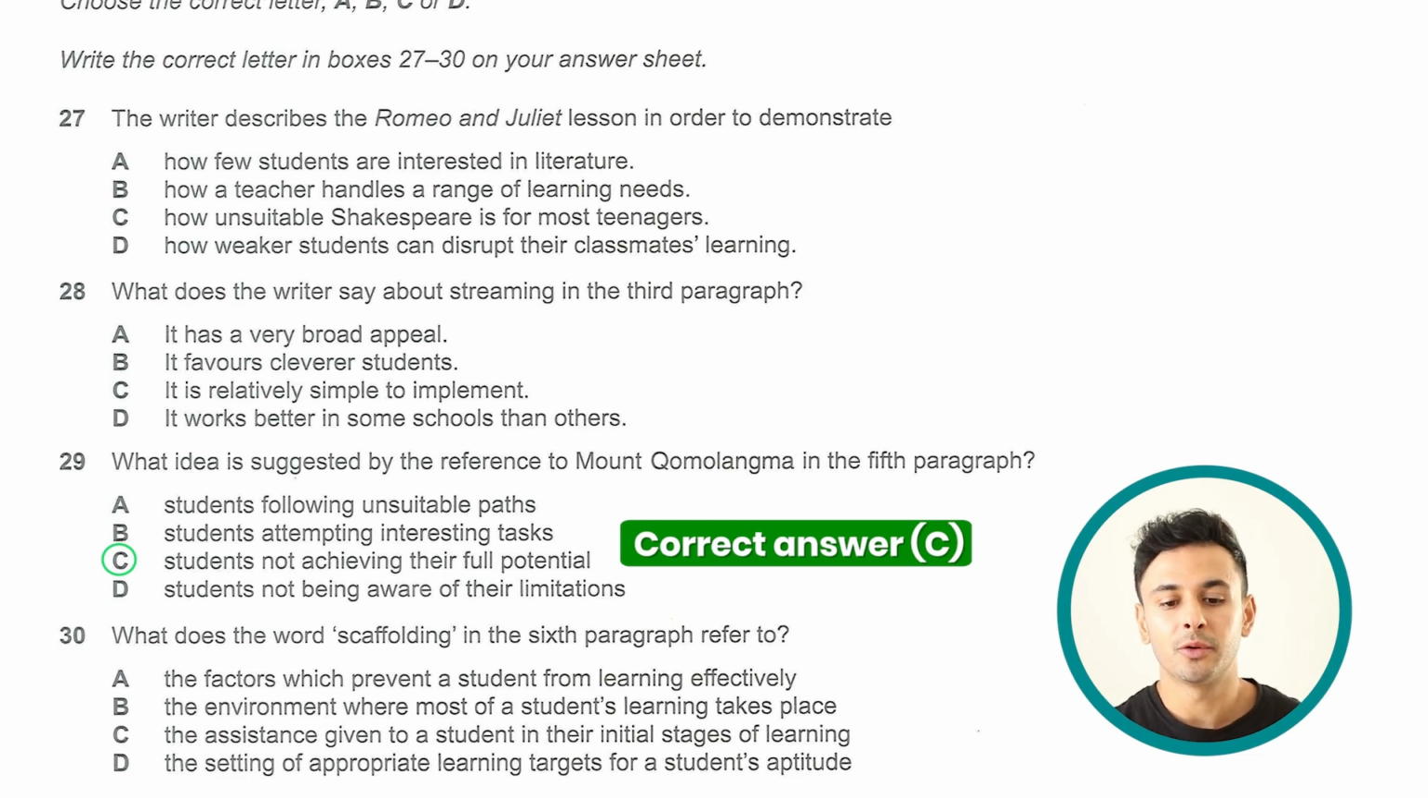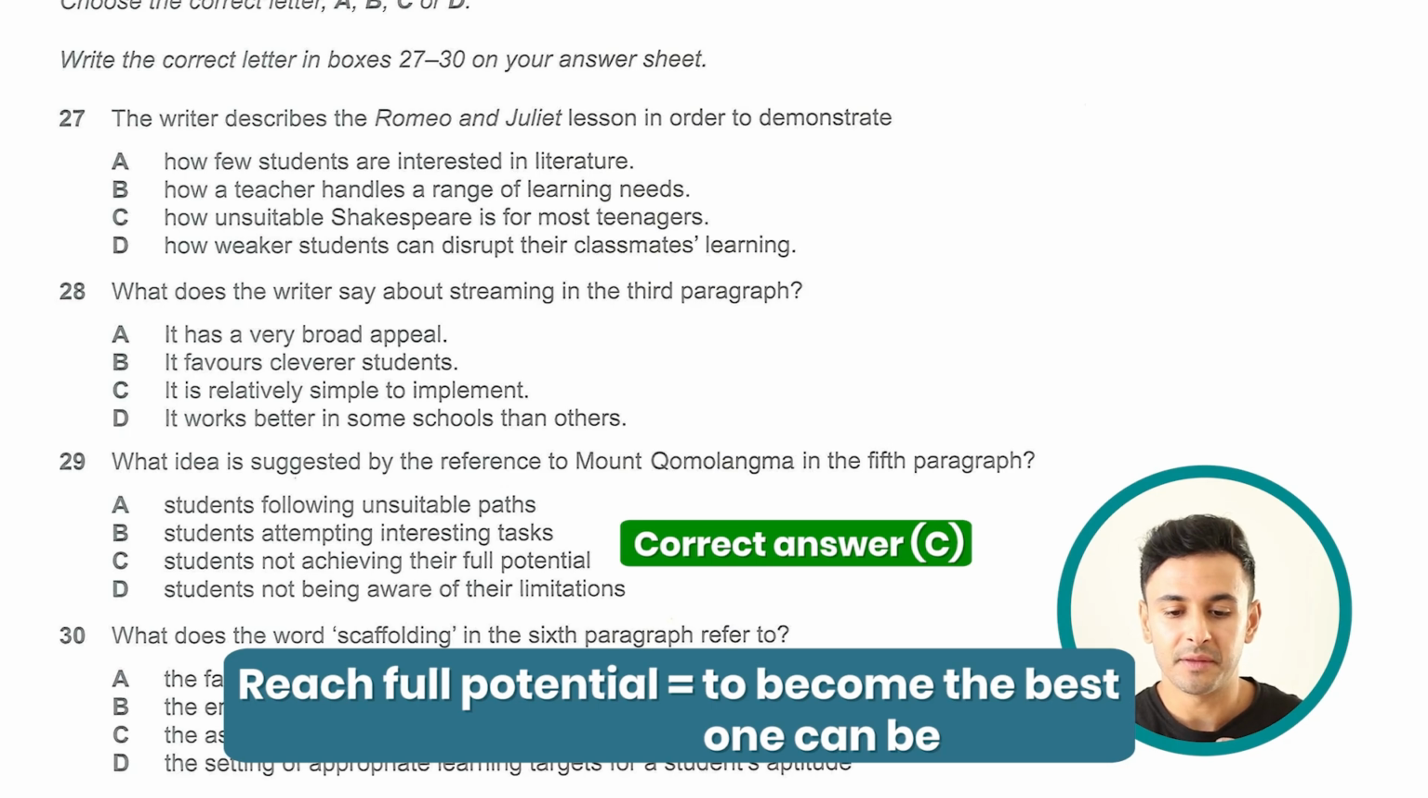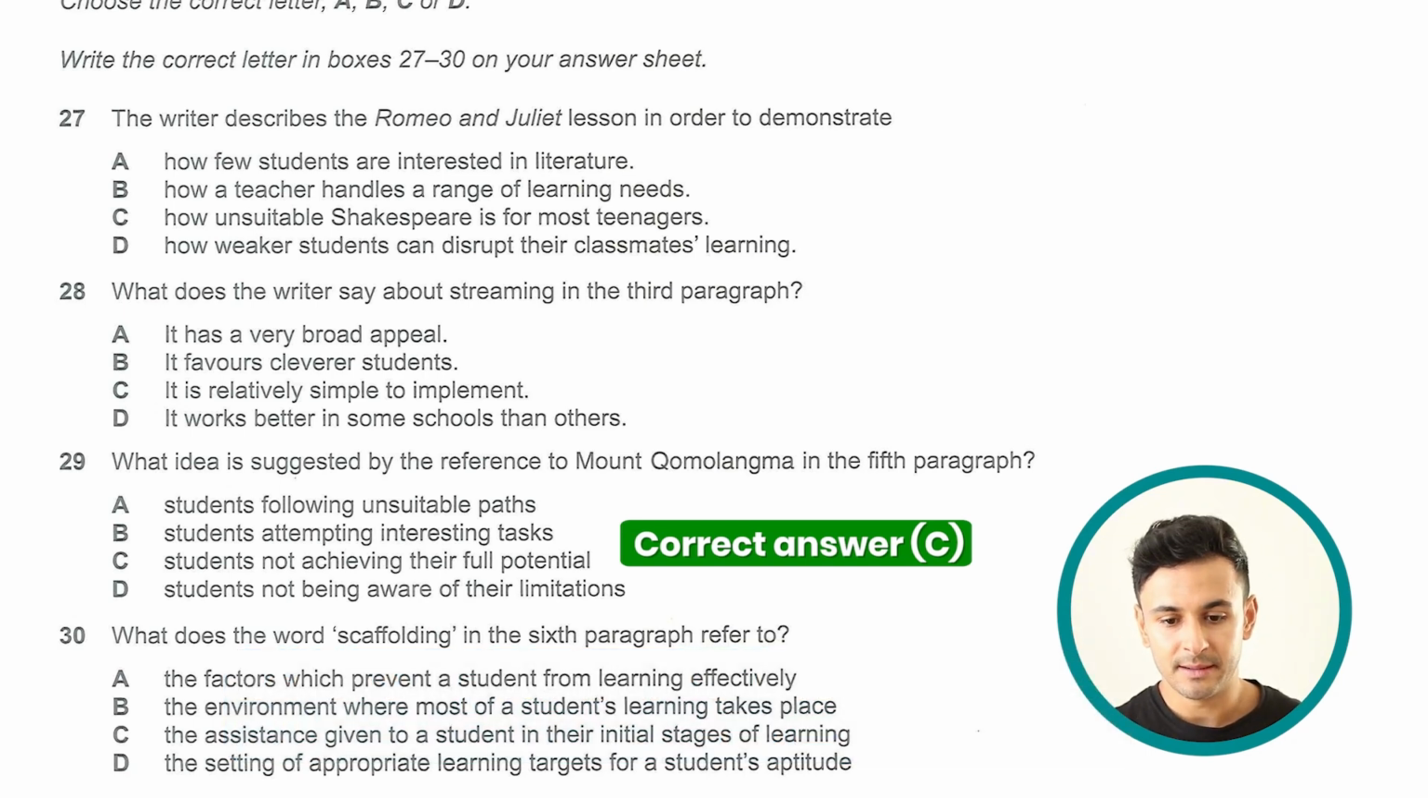So if we say you're not reaching your full potential, it means that on paper you have the ability to actually reach your potential, which means your capability, but you're not putting that on the ground. You're not given the opportunity to apply all your potential, to showcase all your abilities or your skills. So the correct answer here is C.